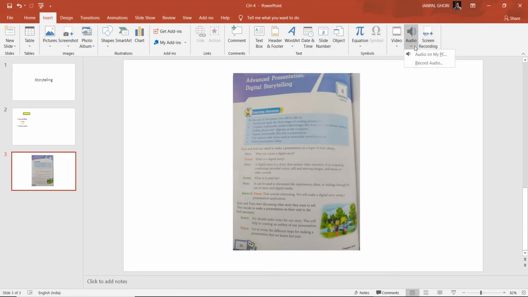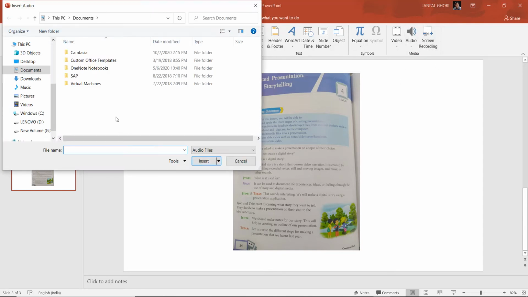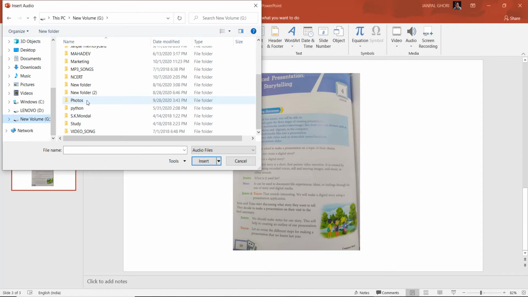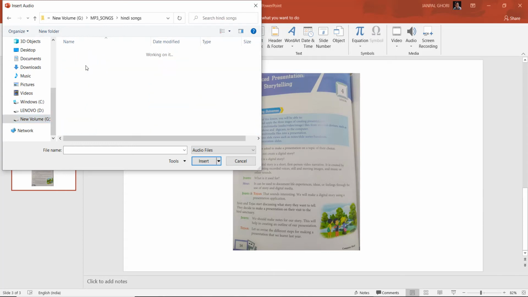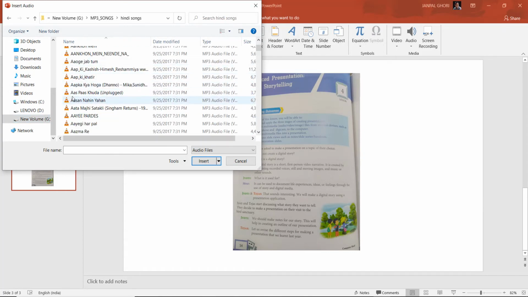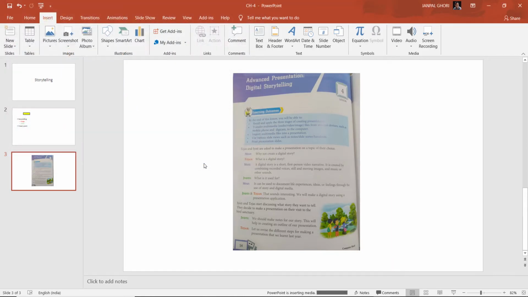Suppose I want to add a music file, audio on my PC. Okay, I think I don't have audio right now. So okay, no problem. We will take some music audio. Are songs there or not? I don't know. Okay, so yeah, here. Suppose I am taking any Hindi songs. Okay, suppose I have taken this one, Hindi songs.